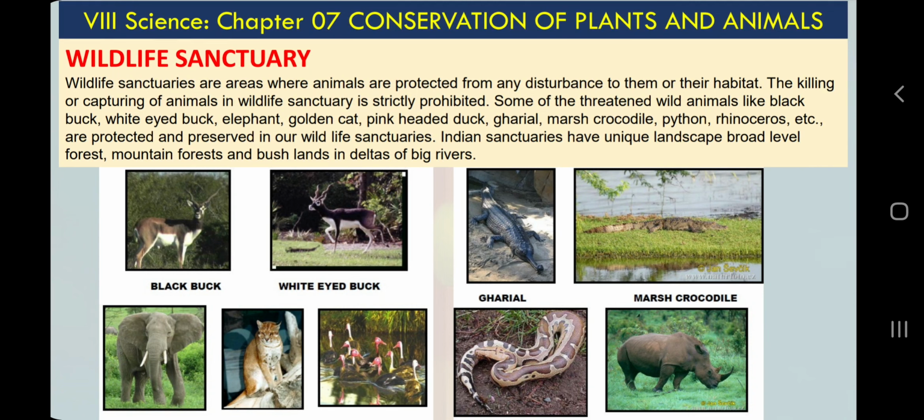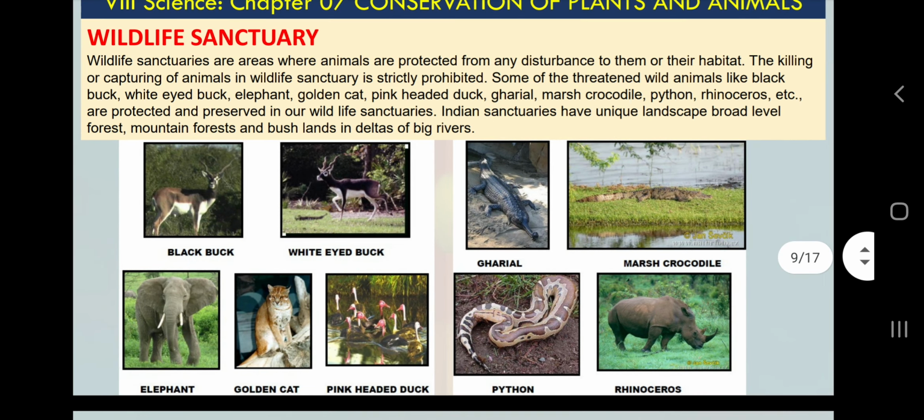Wildlife sanctuary. So now we know what a wildlife sanctuary means. There is an activity where you can search for many wildlife sanctuaries. These are protected areas where we protect plants and animals, and you can see pictures of some plants and animals. Some animals, only animals.